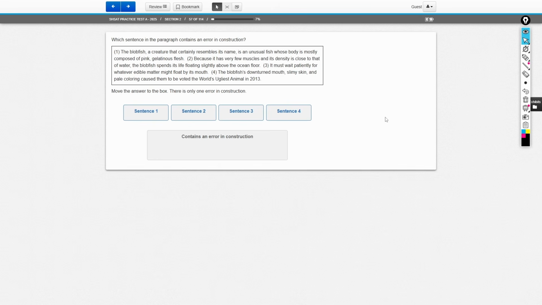Pink, comma, gelatinous flesh. Pink is an adjective. We're describing how something looks. Gelatinous is an adjective. We're describing how something looks. I'm not lying to you guys. These words and these rules exist, and we can see them in action here.